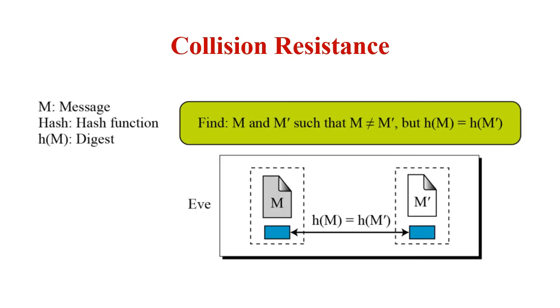Then the other criterion is collision resistance. It ensures that the eavesdropper cannot find two messages that hash to the same digest. Suppose two different wills can be created that hash to the same digest.